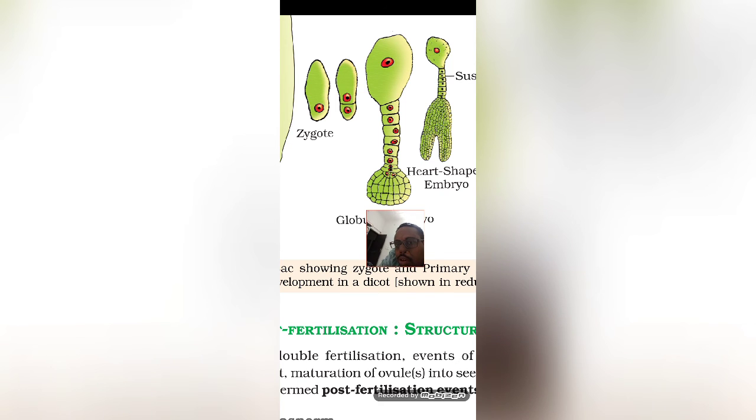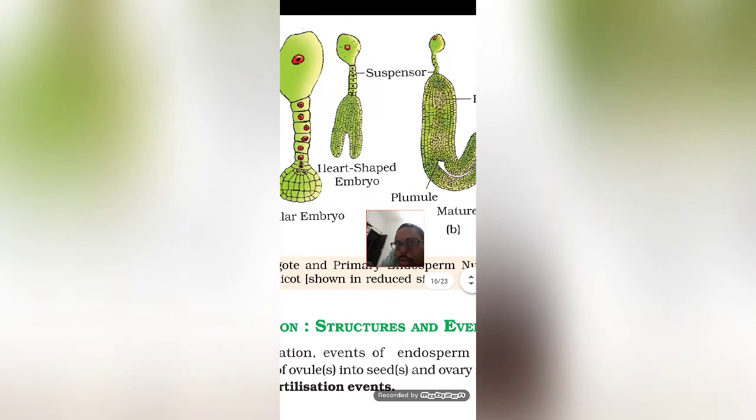And after forming this globular embryo, what will happen? This globular embryo will undergo divisions in 3 stages. That means the top level, bottom, and the middle.